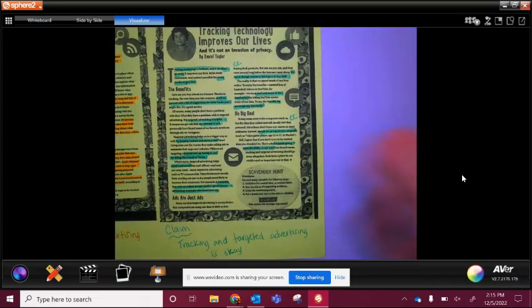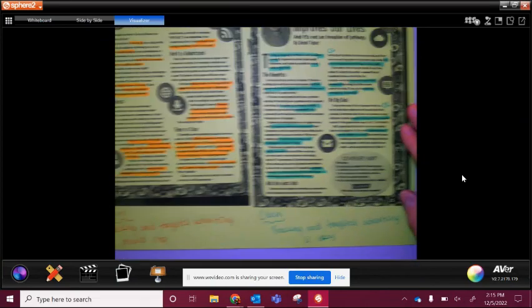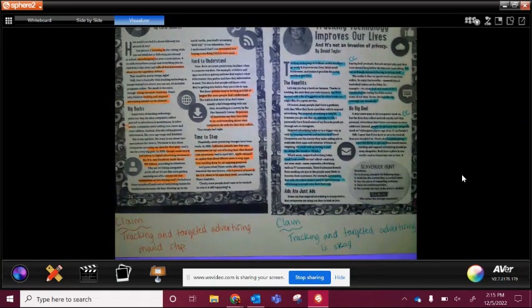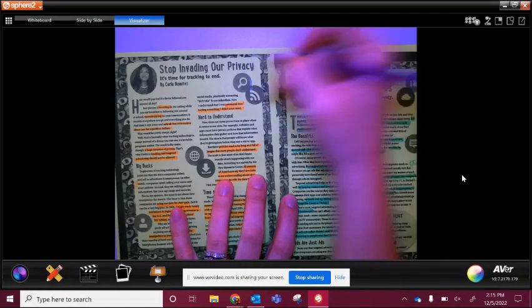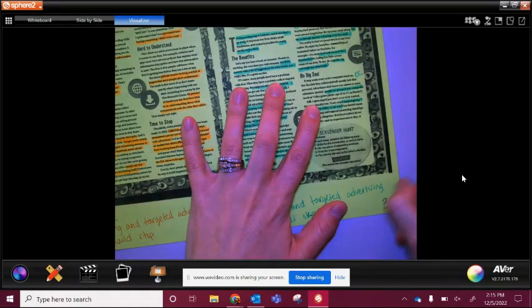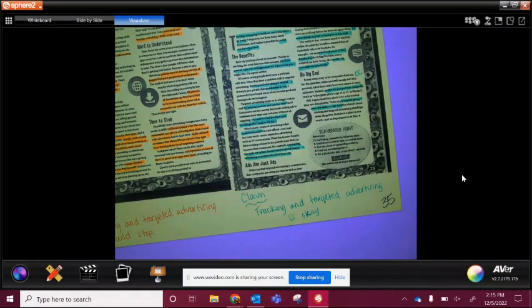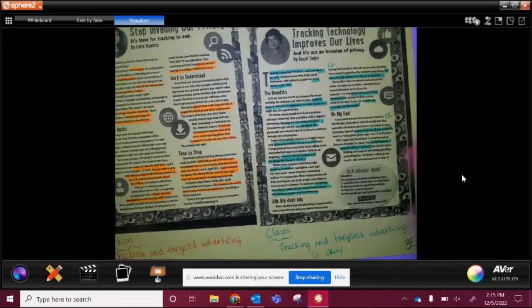Okay. All right. So again, if you were able to print, yours should look like mine. If you are not able to print, you should have all this stuff written down on a sheet of paper. The things that we highlighted or underlined, you can have those just written to the side because that's how that supports that argument for what their claim is. Okay? All right. Outside of that, this will end up going on page 35. So if you printed it, if you want to just write the number 35 somewhere so that way you know that it's going to go onto page 35, that'd be awesome.